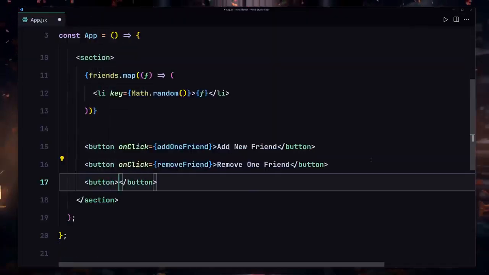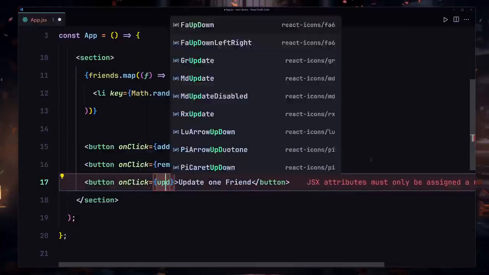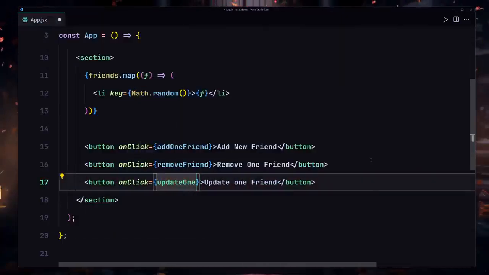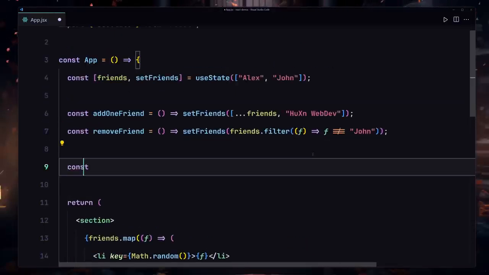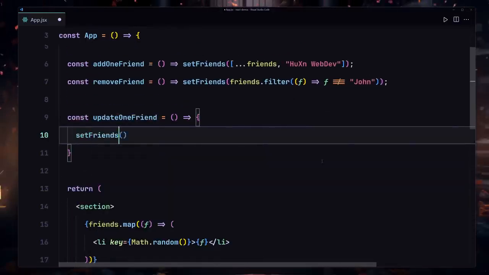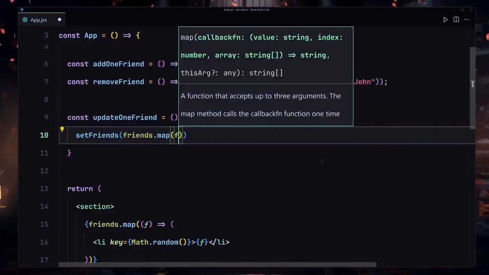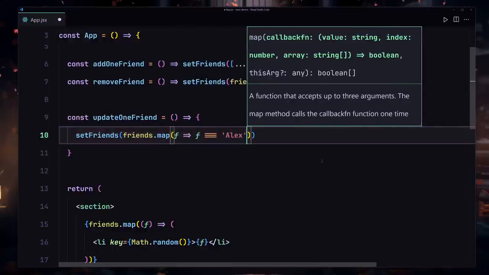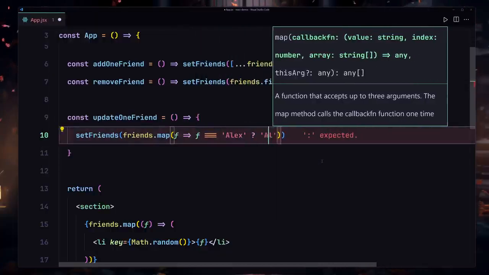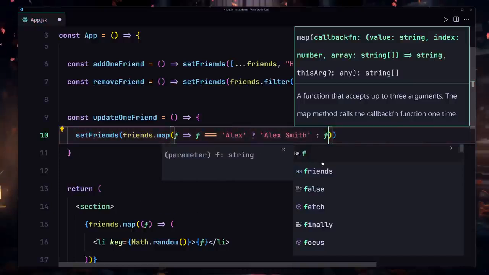I'm going to create a button which will say update one friend, and I'm going to also attach my event handler on there which will say updateOneFriend. I'm going to copy there, and let's just create that function right here. We're going to be still using our setFriends, and here we have to specify our friends.map because we want to iterate over all of the friends that we currently have. Now we just have to check if friend is equal to Alex. In that case, we just want to change his name to Alex Smith or something like that. But if that's not the case, we only want to provide that specific name.